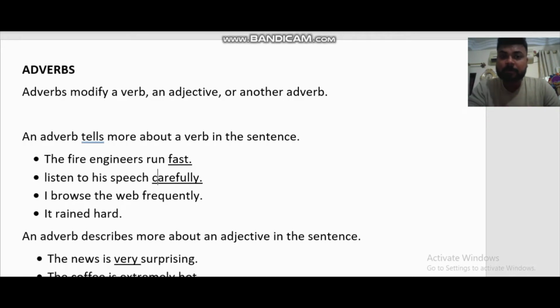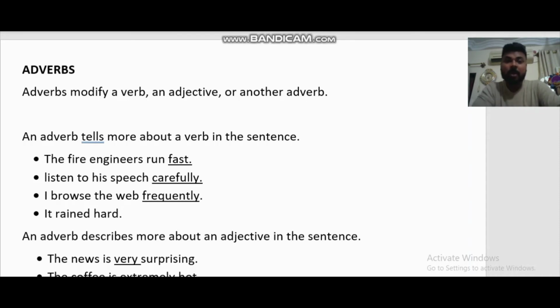Next is: I browse the web frequently. Means I keep browsing, I keep browsing. So frequently is like what? The web is frequently being browsed. It's like that, right? So frequently is telling about what? Browsing. कि आप browsing कैसे करते हो? You browse frequently. So this is why it's there. Frequently is an adverb, and browse is the verb.